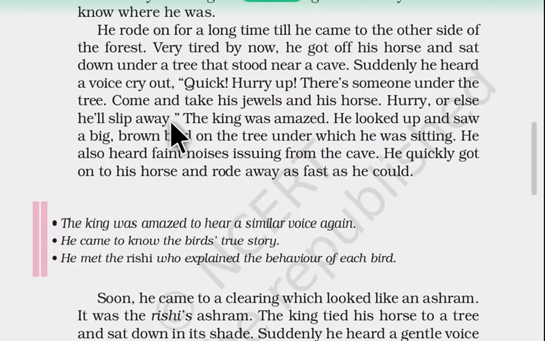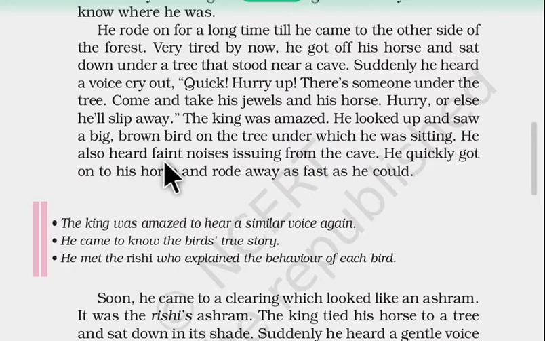So the king heard a sound that someone was calling to the others: quick, quick, there is someone under the tree, take all his jewels and his horse also, otherwise he will slip away. Is that clear? The king was amazed. He looked up and saw a big brown bird on the tree under which he was sitting.